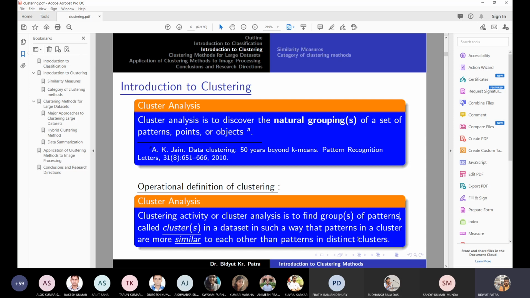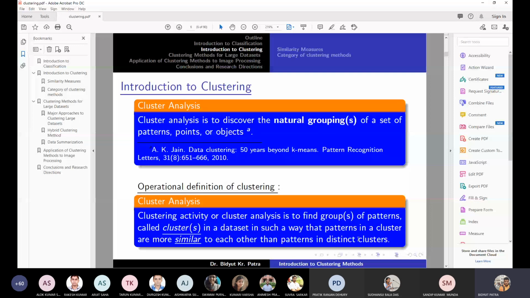Here we removed the word natural by using similarity: if both objects are more similar, then we say they are alike, otherwise not. We have studied a lot of similarity measures in earlier classes, so those could be used to identify the similarity between two objects in a data set. This is called the operational definition of clustering.